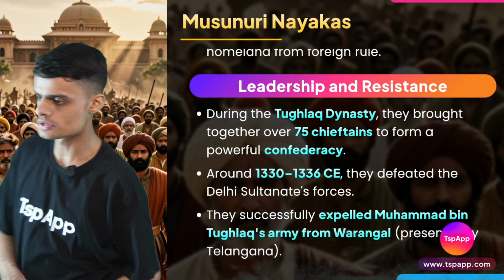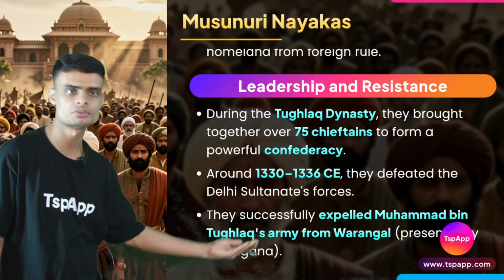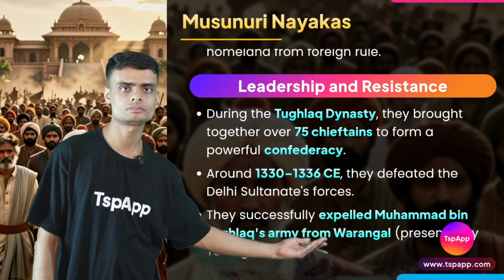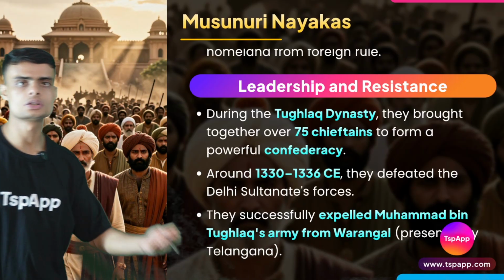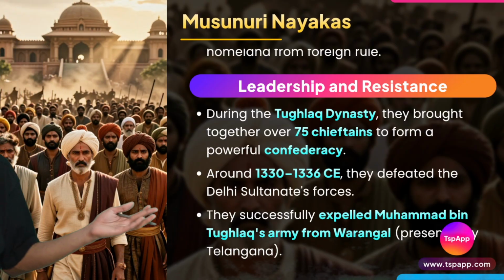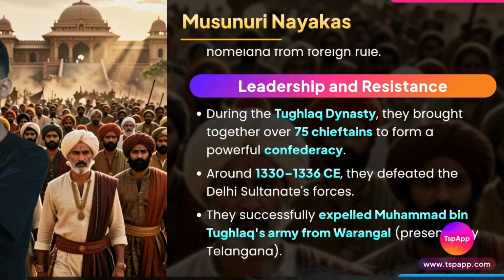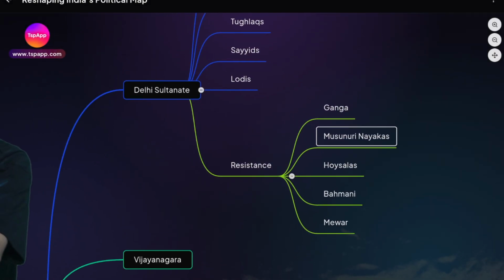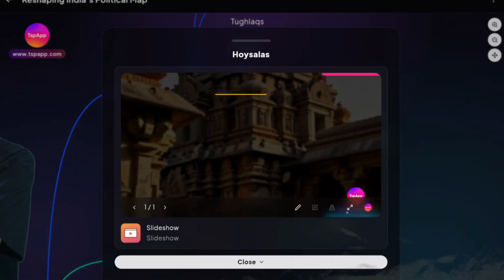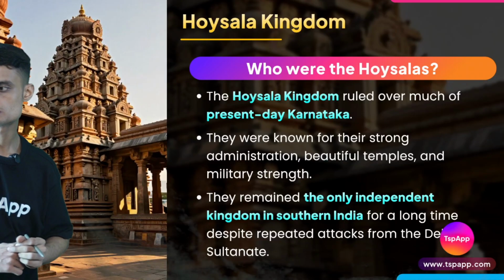They defeated the forces, and they successfully expelled Muhammad bin Tughlaq's army from Warangal, in present-day Telangana. So this is how you can see that if Indians were united, they could have repelled all the foreign invasions. Next we have the Hoysalas. Who were the Hoysalas?